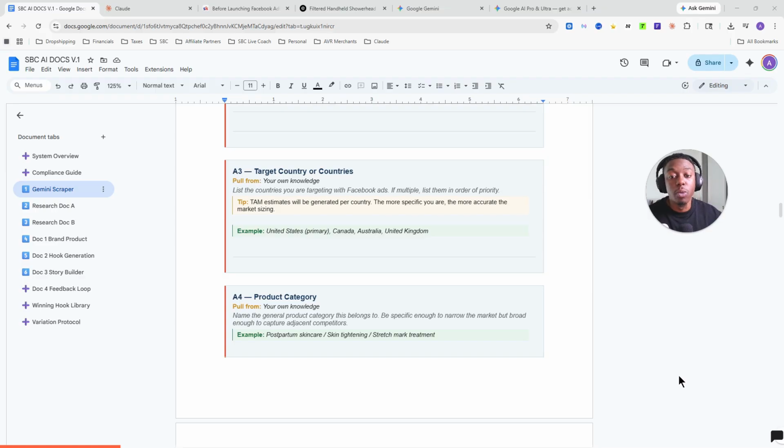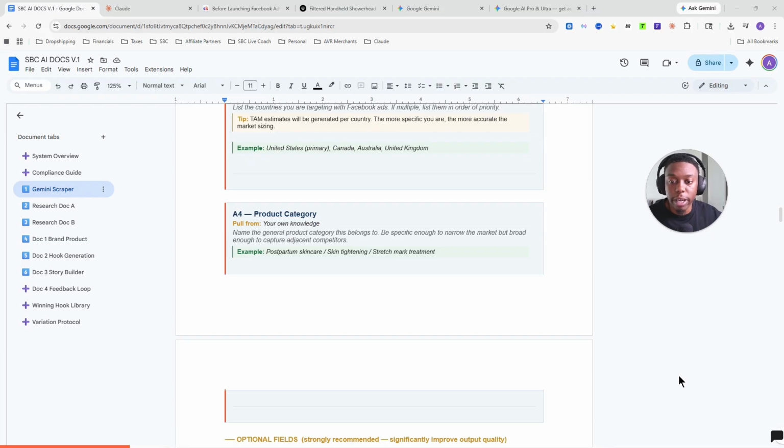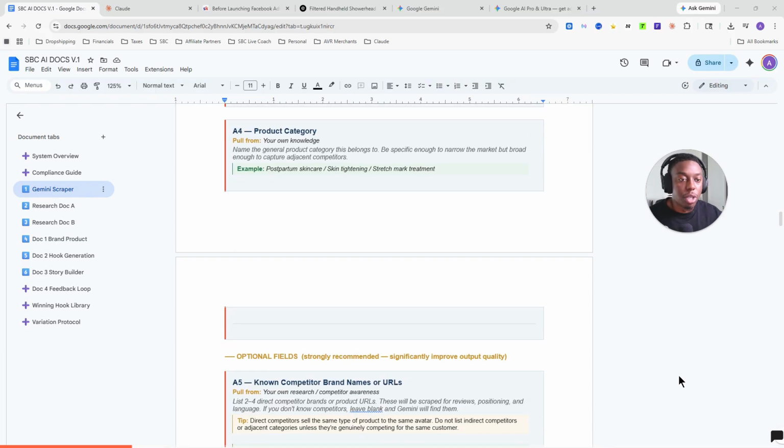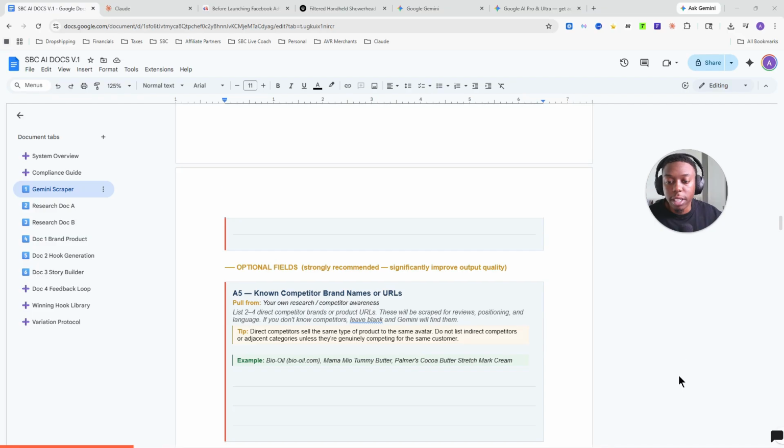But to get out of testing, which requires high buying intent leads, I highly recommend you start off your first campaign targeting one of these 4 major countries. Only one, but target one of these 4, and you can always go back in your research and recreate new copy and new prompts if you need to. But that's my recommendation. Product category, this is just going to help narrow down the search again and make it really easy for Gemini to do the research.